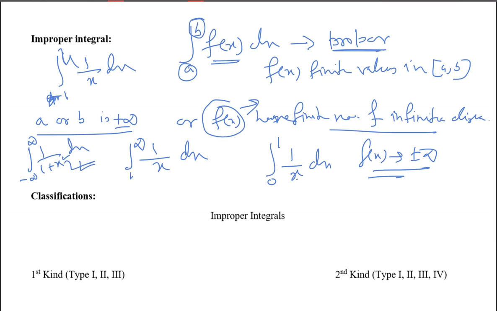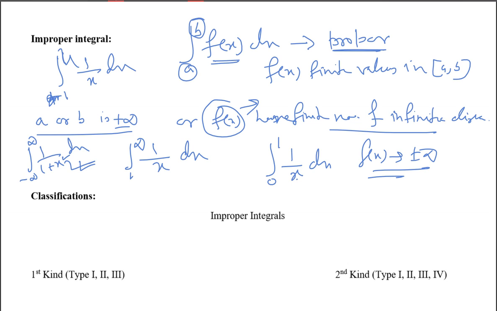Can you please explain the last one once again? How is this integration function improper? You check whether these two limits are infinity. Is there any infinity or not? That is the first thing.